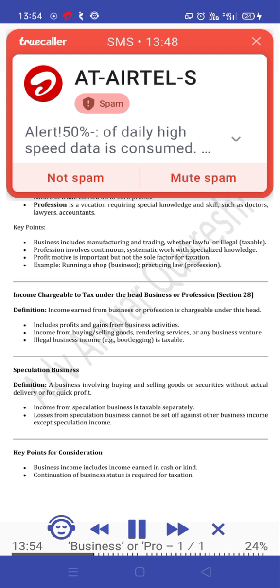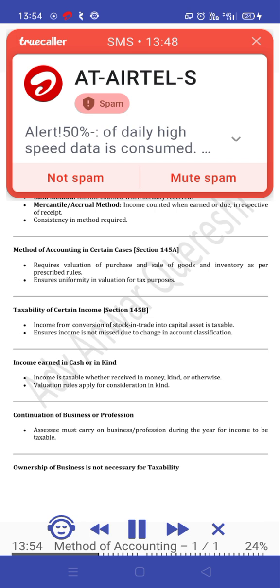Key points for consideration. Business income includes income earned in cash or kind. Continuation of business status is required for taxation. Ownership not always necessary. Income taxable if business is controlled or benefited by the assessee. Legal or illegal business is both taxable. Method of accounting, section 145. Definition: accounting method, cash or mercantile, adopted by the assessee to calculate profits. Cash method: income counted when actually received.